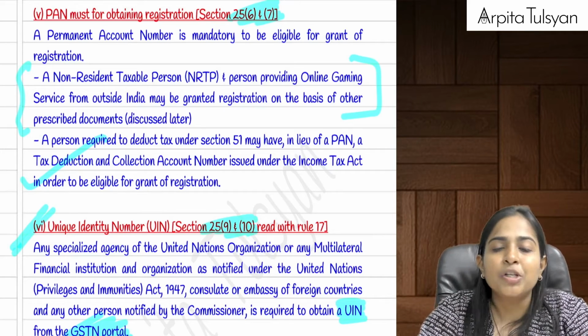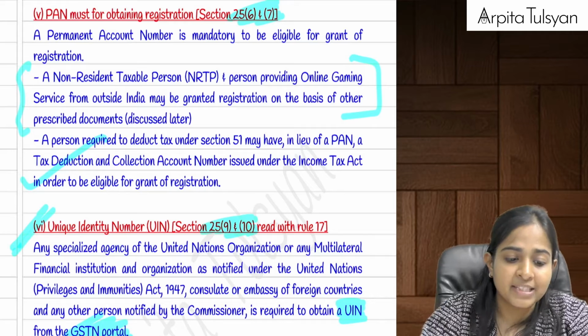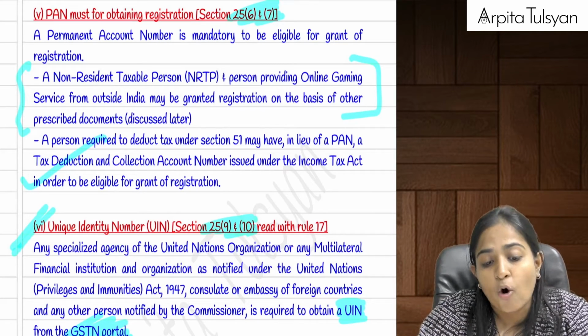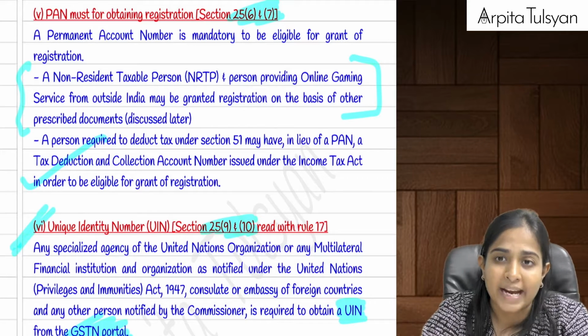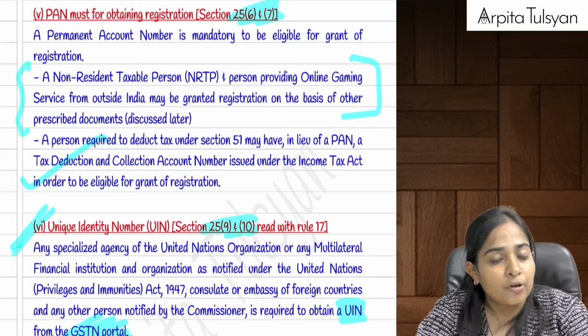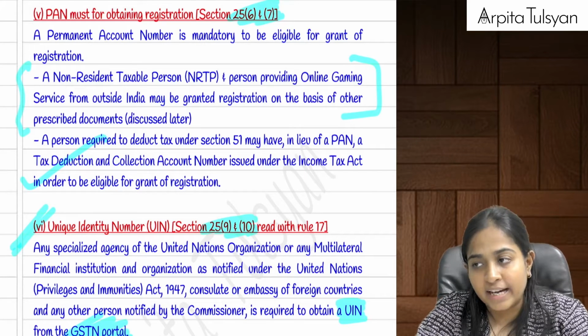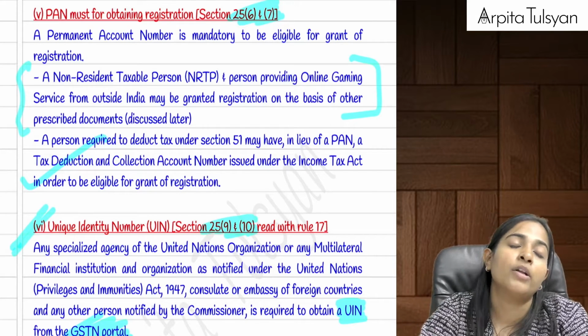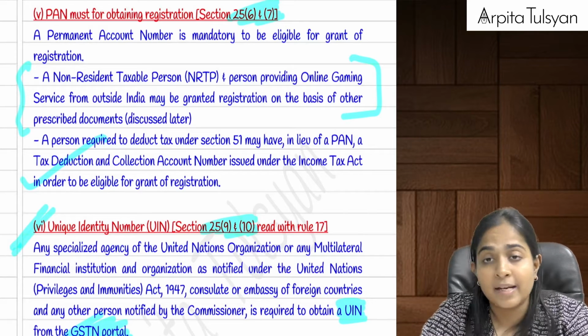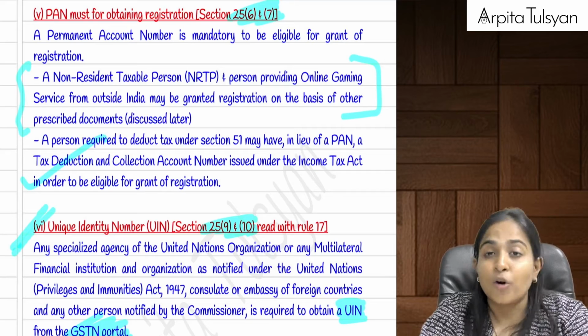Then we studied about UIN, unique identity number, where we studied that if there are any specialized agencies or notified organizations or consulates or embassies of other countries, obviously, and if they are purchasing some goods here in India, or availing some services here in India, they will be paying taxes, they will be paying GST here in India. So they will want a refund of that.